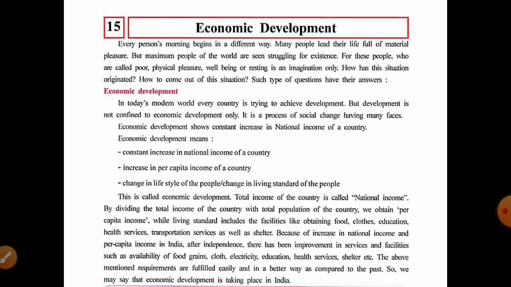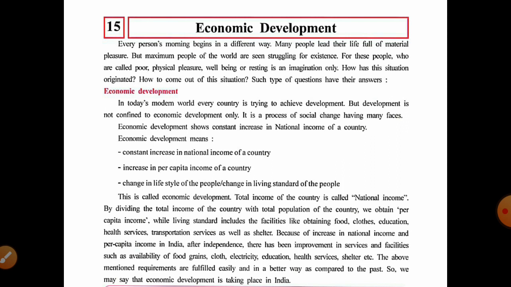Physically they are not able to fulfill their basic necessities, and well-being rests in imagination only. The poor cannot buy or use costly products; they can only imagine them.